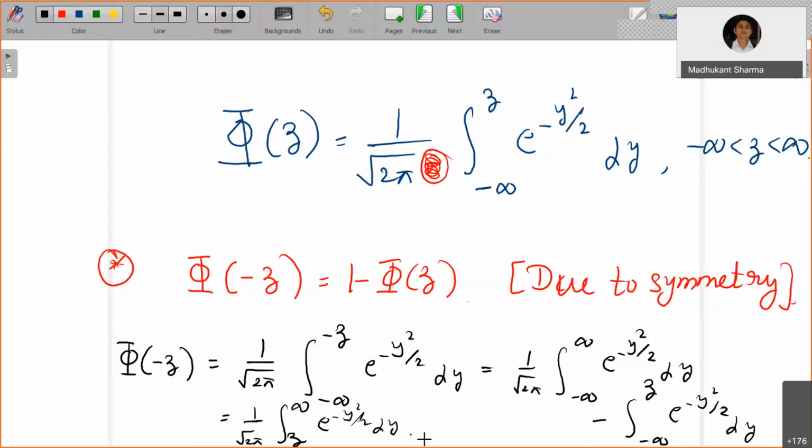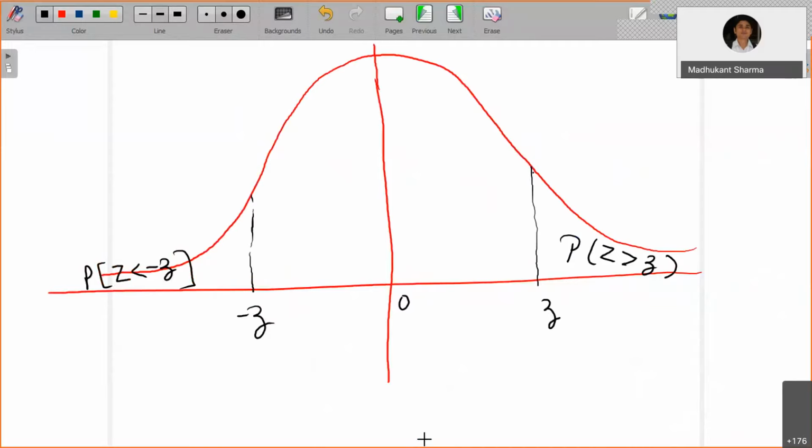Okay, so I think I have a graph for this. Here, this is the standard normal variate. So this will be the mean, mean will be this line. Now probability of Z less than minus Z, that is nothing but phi of minus Z. And what is probability of Z greater than Z? That is going to be 1 minus phi of Z.